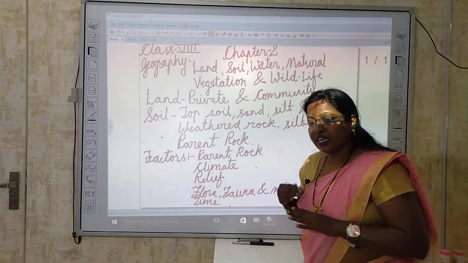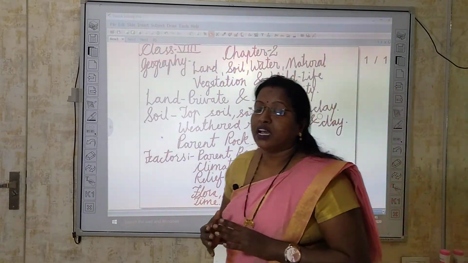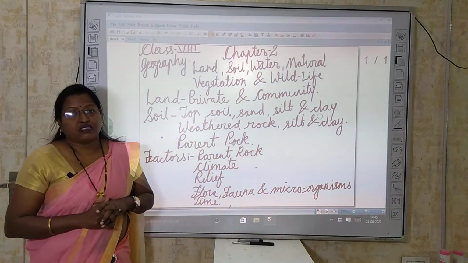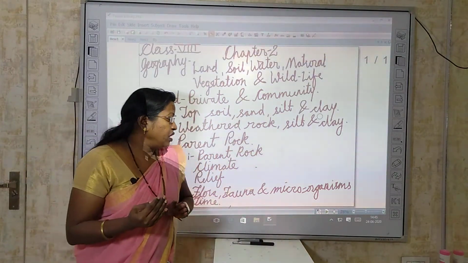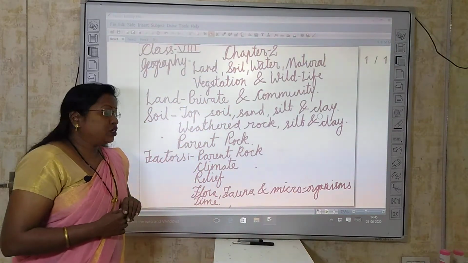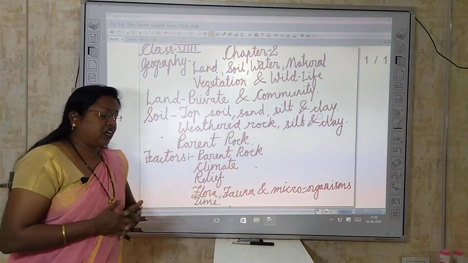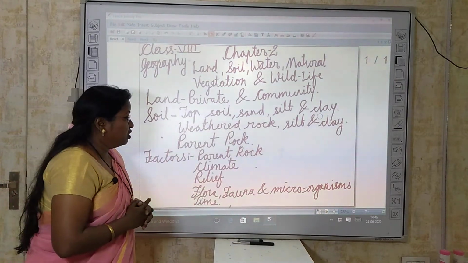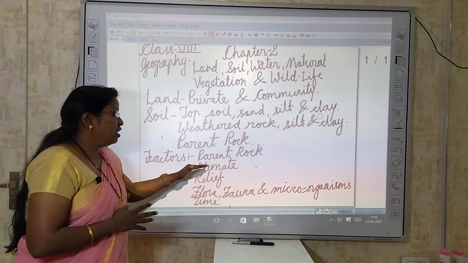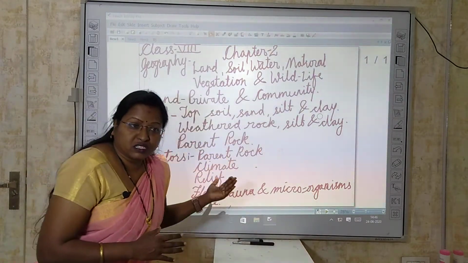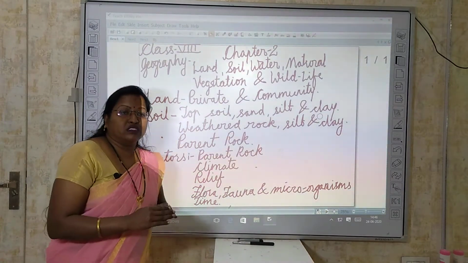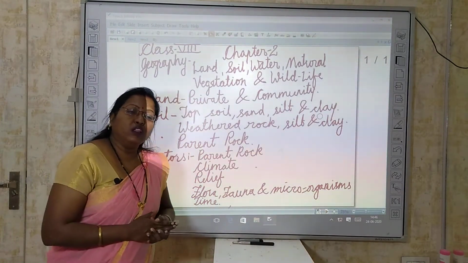Now our next topic is what are the factors which form the soil. What factors help in the formation of soil? So how many factors are there? Actually total 5 factors are there. Number one is parent rock. Parent rock is what defines the consistency of soil. So the type of parent rock decides the type of soil also.